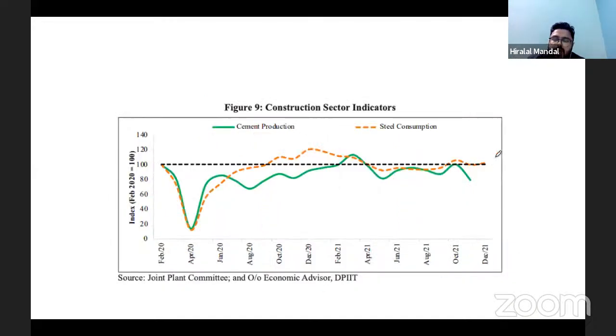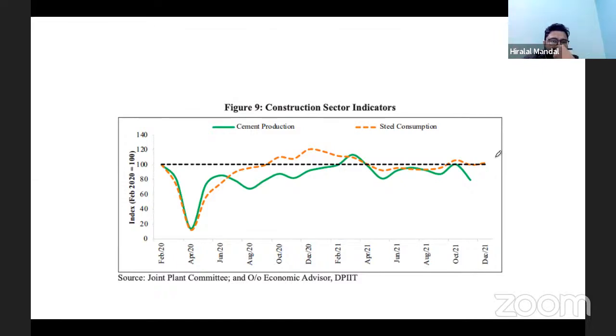Now, what picked up during that period of time, as I told you, the government increased the capex, the capital expenditure. So when the capital expenditure is increased by the government, some of the sectors will keep on rising. The construction sector, for example. Cement production goes up. Similarly, demand for the steel sector will also go up in the economy.